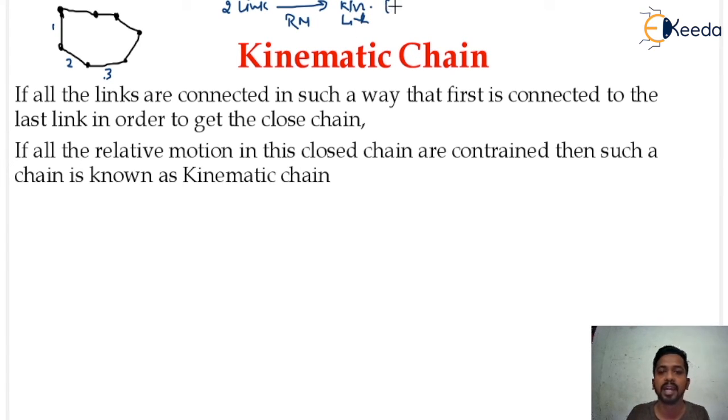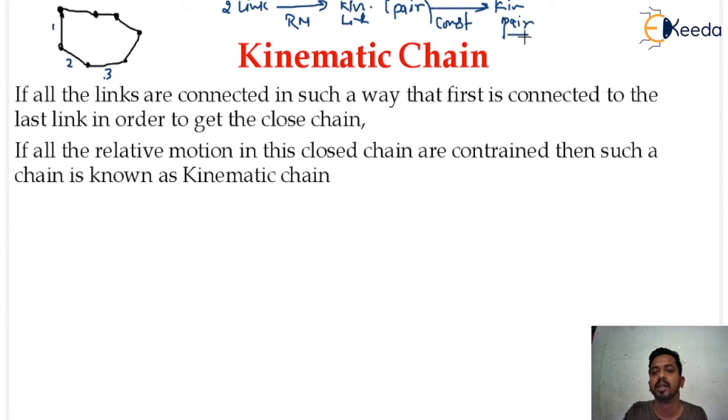So I can write here a pair, and when this pair is considered a kinematic pair, what condition must it follow? These kinematic pairs have relative motions, and the relative motions must be constrained. So that is constrained motion. Then we can say this pair is a kinematic pair.